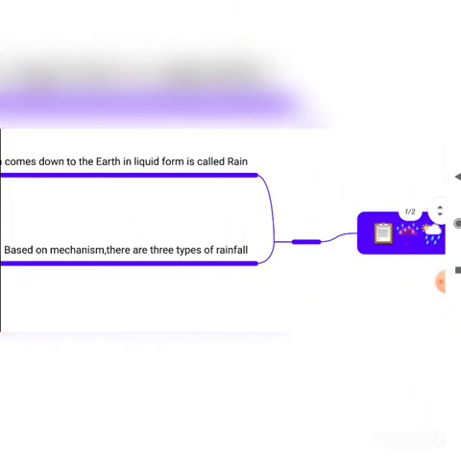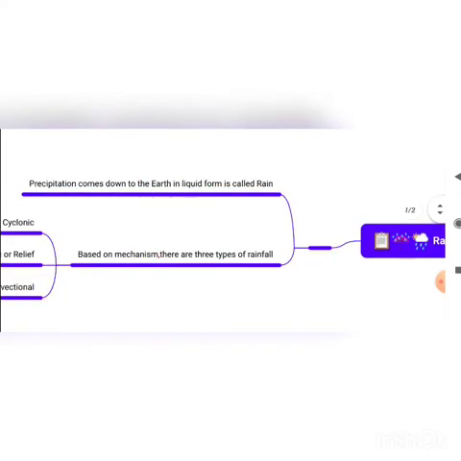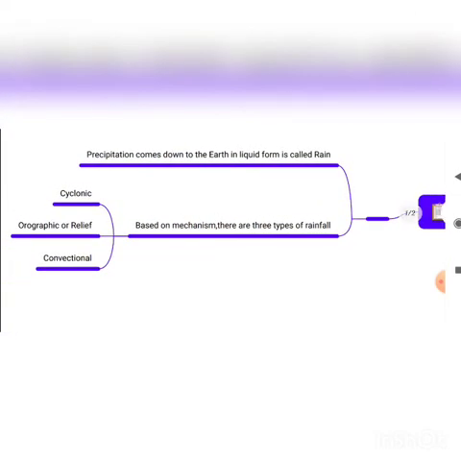The next is rainfall. As you know, the precipitation that comes down to the earth in liquid form is called rainfall. Rainfall is categorized into three types: cyclonic, relief, and convectional.